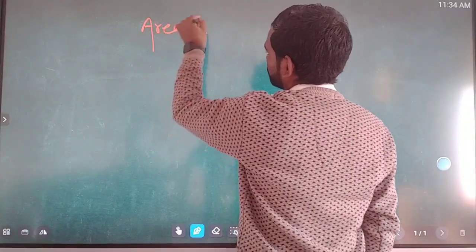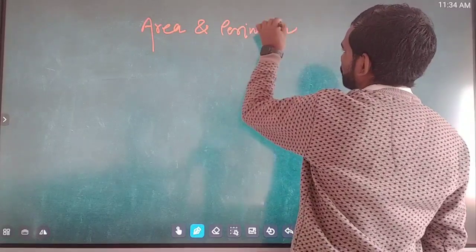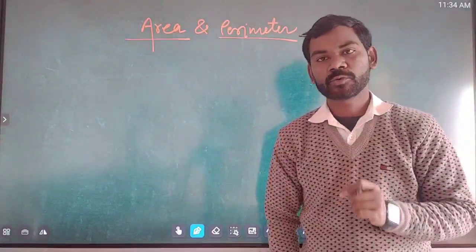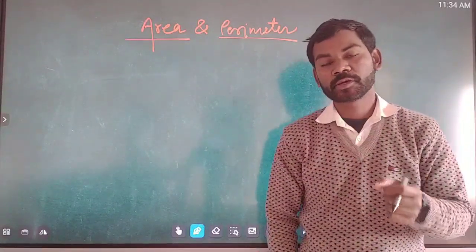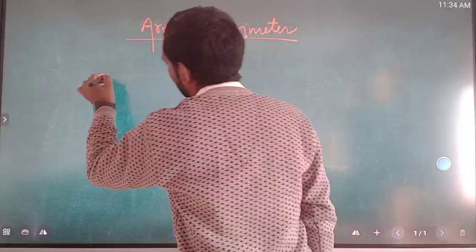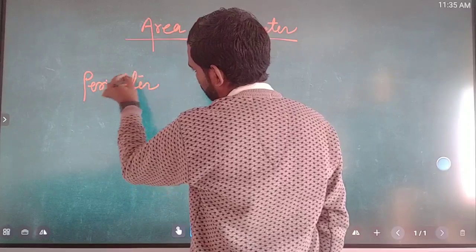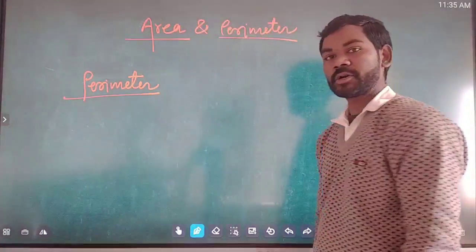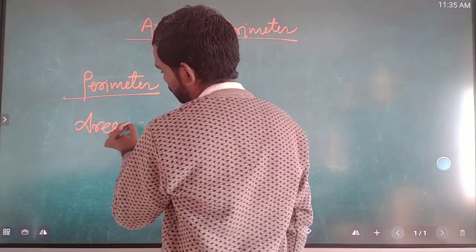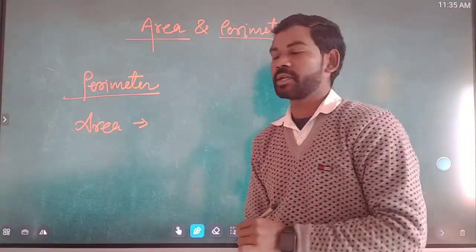Area and perimeter. What is the area and what is the perimeter of a closed figure? You know very well, but for your convenience I will repeat again. What do you mean by perimeter? Perimeter is the total length of the boundary of a closed figure, and area is the measurement of the interior of a closed figure.